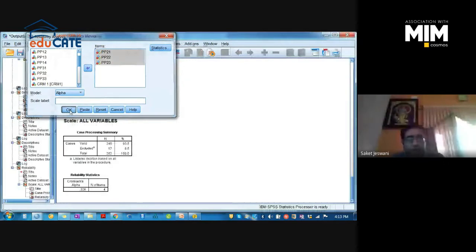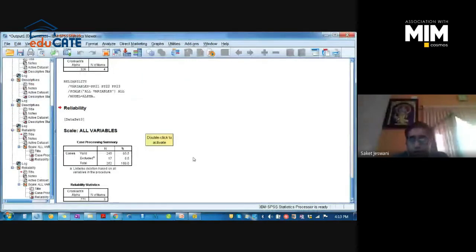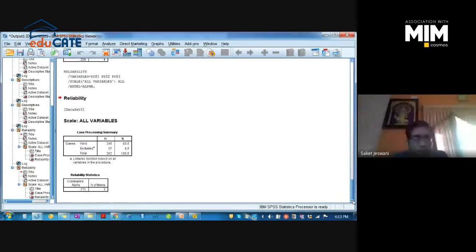We have 0.771 Cronbach's coefficient alpha. It means it has acceptable reliability, and we can accept this variable and its 3 items. So we can confirm that all 3 items are internally consistent to measure the variable PP2. So this is how we check the reliability of the instrument.